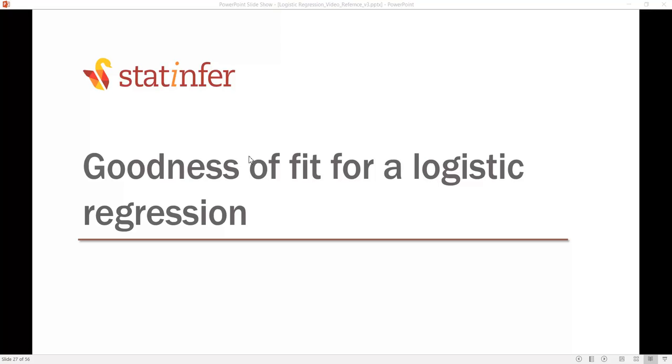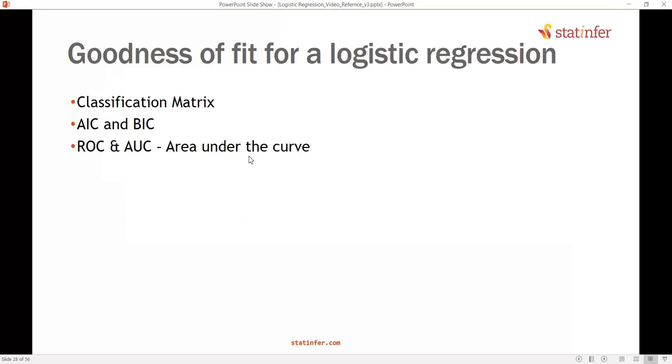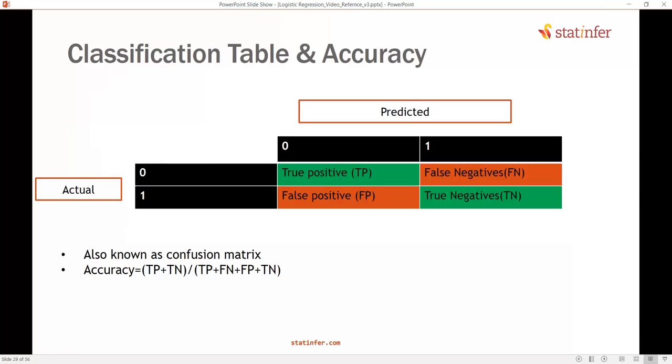Is there any other way of finding the goodness of fit measure? Yes, there's something called confusion matrix, AIC, BIC, ROC and AUC. In fact, we have a separate section on model selection criteria, goodness of fit, and model validation. But in this particular topic, we will discuss the confusion matrix. What exactly is a confusion matrix? Focus here. The confusion matrix, also known as the classification table, will give us the accuracy of our model.